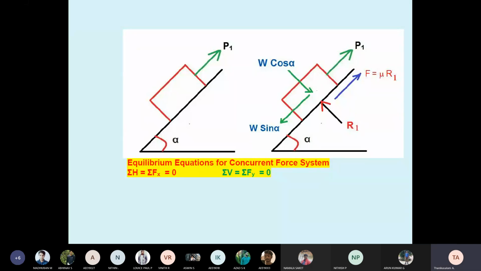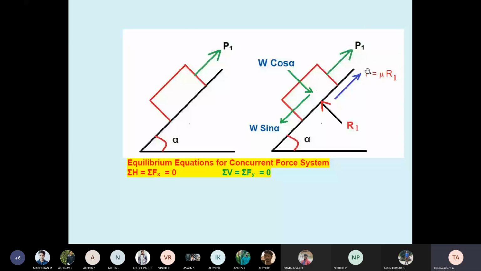Suppose one person is sliding on the mountain and you are just holding. That body is sliding downwards, but your applied force, P1, is upward. Even though your friend is sliding downward, what about friction? Friction is also upwards. That is the concept here. But generally, what do we take, the body is moving in which direction? Here, don't consider P1.